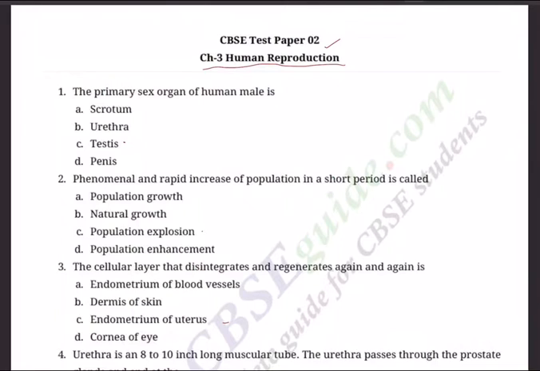Question 1. The primary sex organ of human male is: scrotum? No. Urethra? Not at all. Of course, you know testis is the one, and penis. C is the correct answer. Question 2. Phenomenal and rapid increase of population in a short period is called: population growth, natural growth, population explosion, because it is a short period, no? It has to be population explosion, and population enhancement can be.